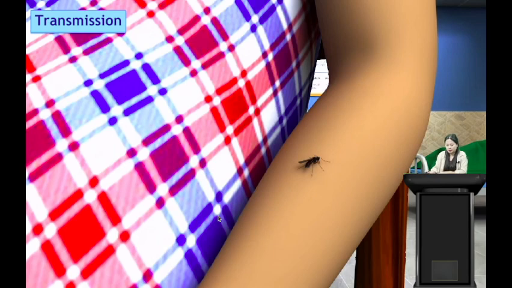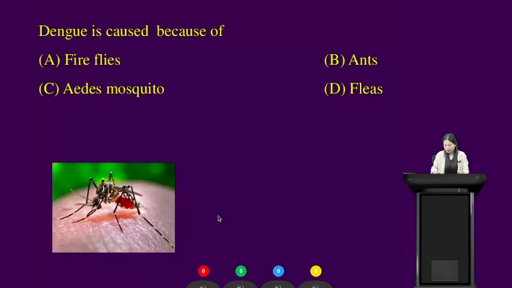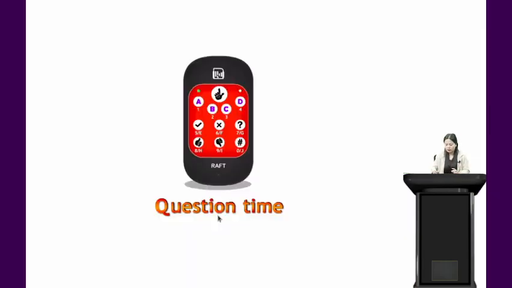Then after some time this person will also get sick. So that is how disease is transmitted from one person to another. That is how dengue or malaria is transmitted from one person to another.